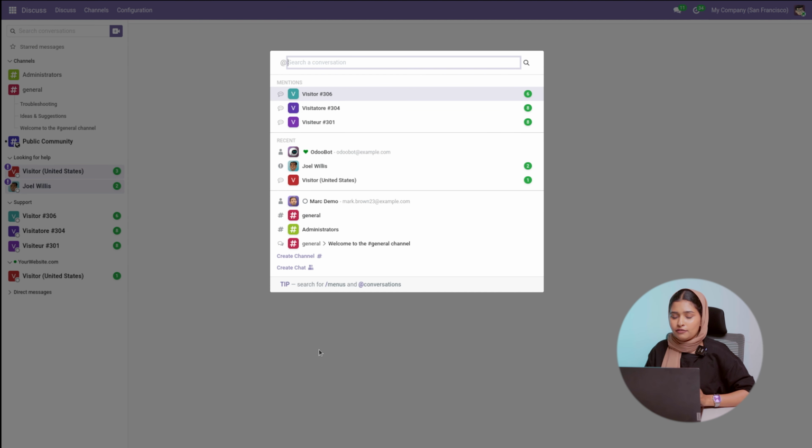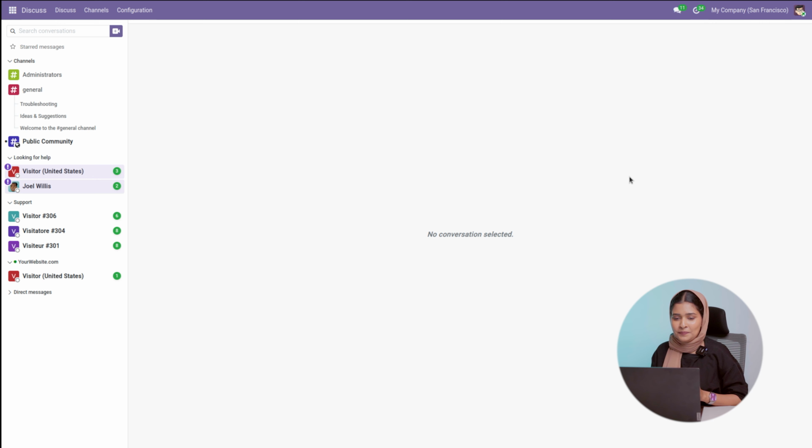There you can find a wizard like this. You can simply provide what you need, and there you can find the mentions, reasons, and the recent persons and the channels and everything. So from here, you can simply search any particular conversation that happened inside your discussion. And there we have the starred messages.